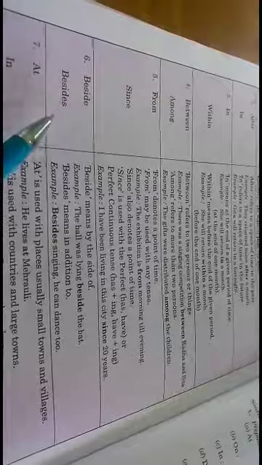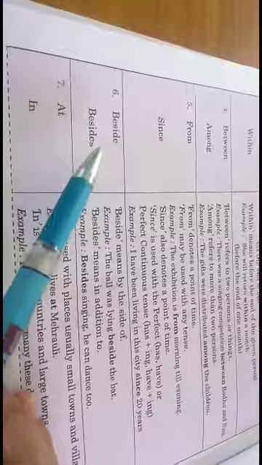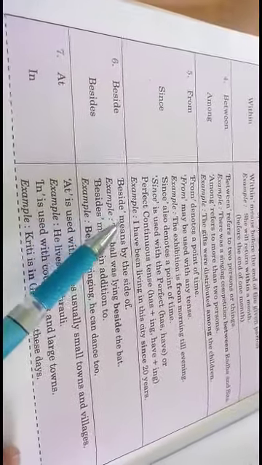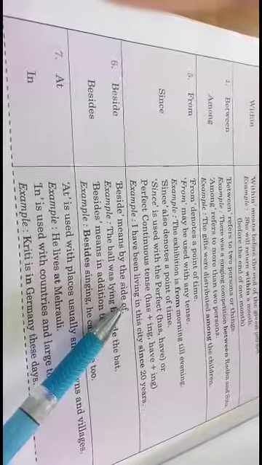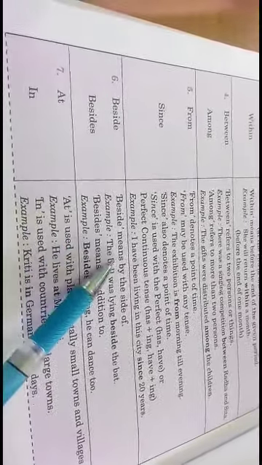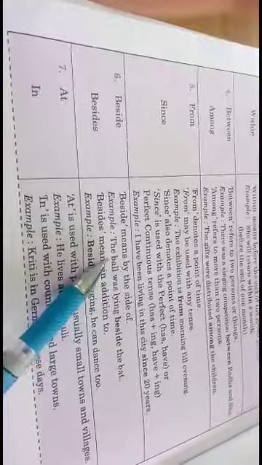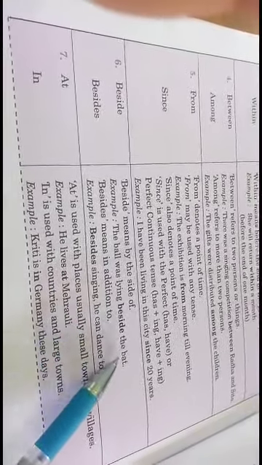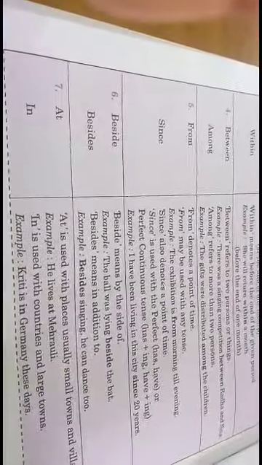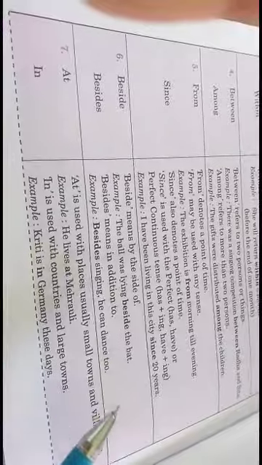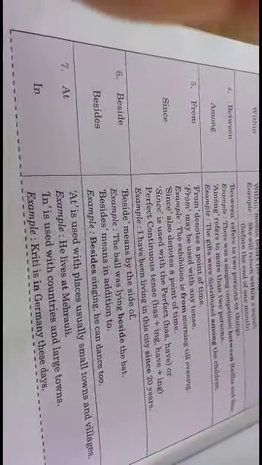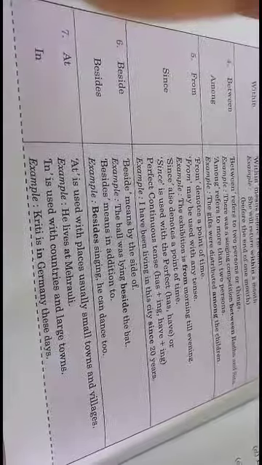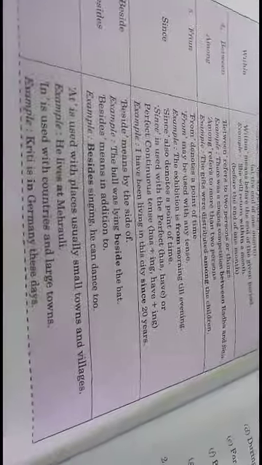Beside and besides. These two prepositions are very confusing. Listen carefully. Beside means by the side of. The ball was lying beside the bed, next to the bed. And besides means in addition to. Besides singing he can dance too. In addition to means along with. Along with singing, he can also dance. Okay. And beside means by the side of.